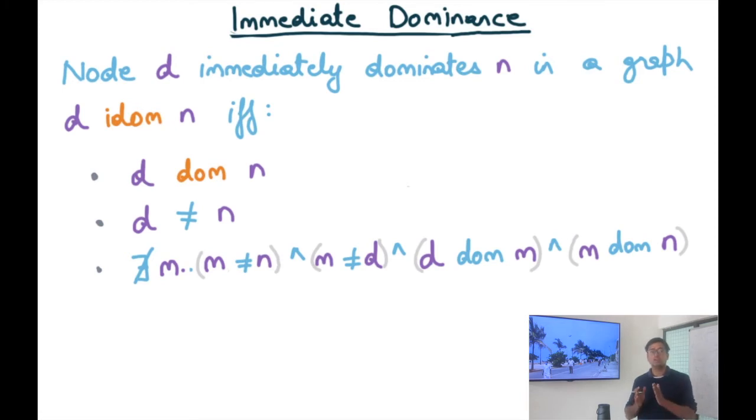This is the tightest domination relation for N, and that's why it's called the immediate dominator.